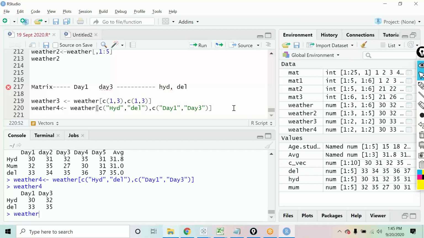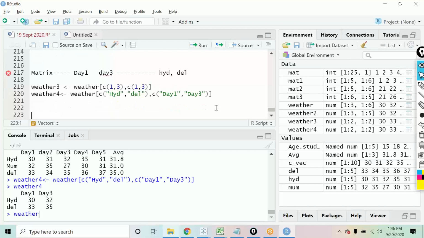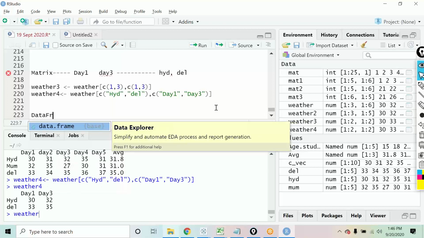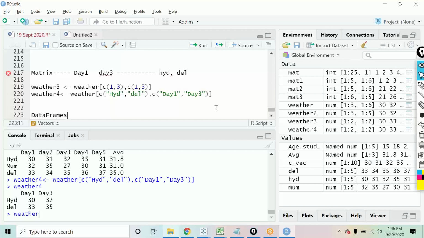So are we all clear on the matrices now? Vectors, matrices, are we clear on these two things? Yes, class, anyone still having any doubts? Okay, great. So now, what I'll also do is, I'll try to share some exercises with you, okay, so that you can work on them, on the vectors and matrices. That is one thing. And I'll just give you a quick glimpse of a very small little topic, that is the data frames. Okay, this is something that I'll talk about, the data frames over here. Now, what are data frames? These are the third type of data structures that we have.